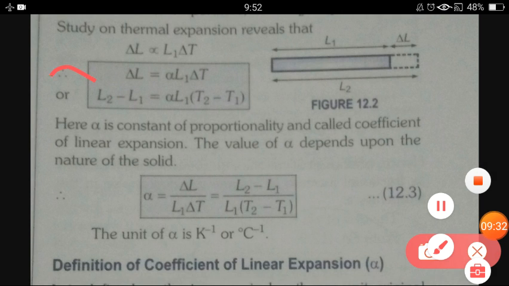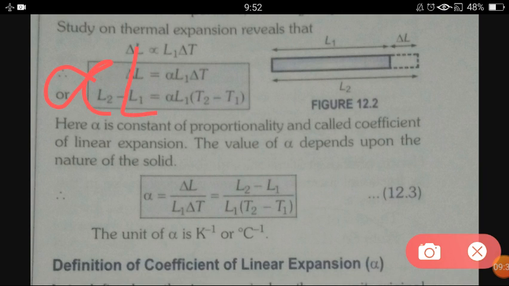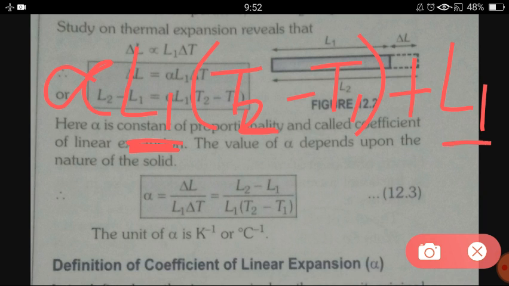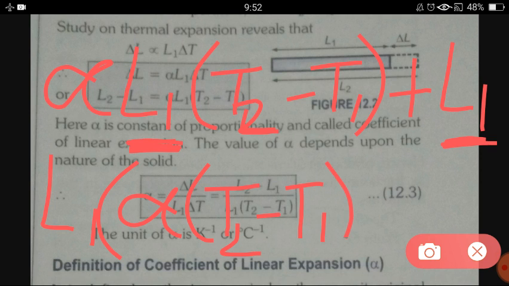This equation will take the form alpha L1 T2 minus T1 plus L1. Okay, then L1 is common in both the terms. Here we have L1, here also we have L1. If we take L1 as common, what will we get here? Alpha T2 minus T1 plus 1.